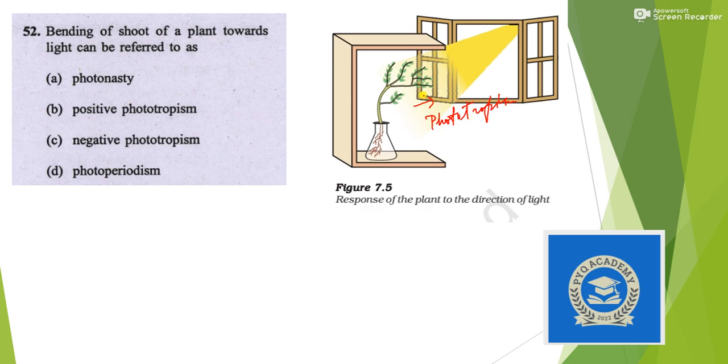Bending of shoot towards light is positive phototropism. If it was root bending away from light, it would be negative phototropism. So bending of shoot is positive phototropism.